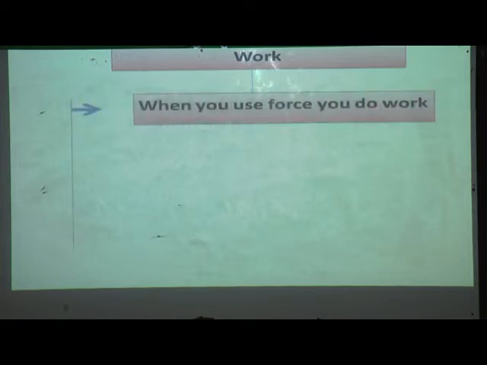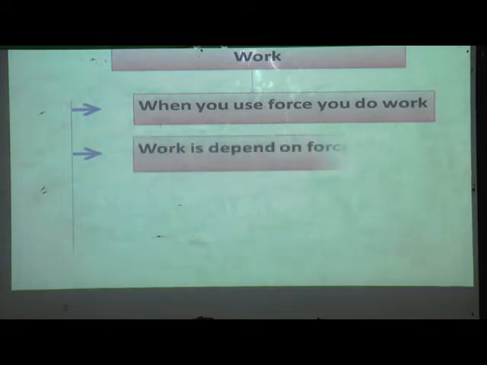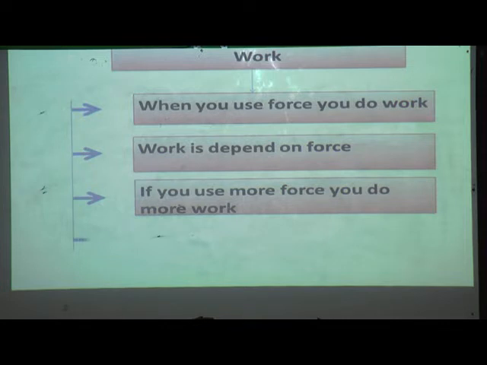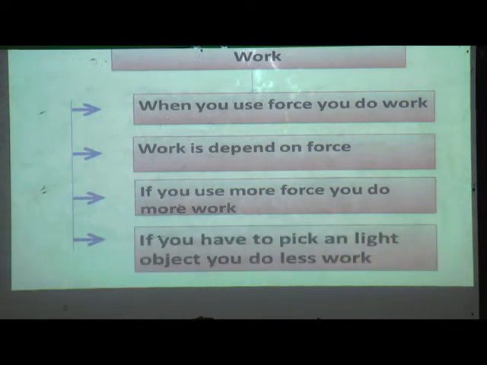Then we have seen about work. When you use force, you do work. Means when you apply force, that time you do work. Work depends on force. If you use more force, you do more work. If you have to pick a light object, you do less work.